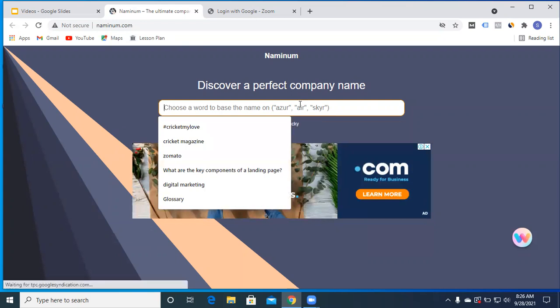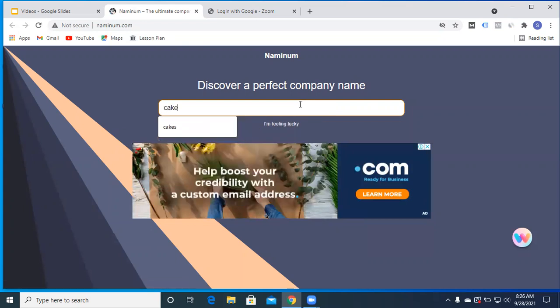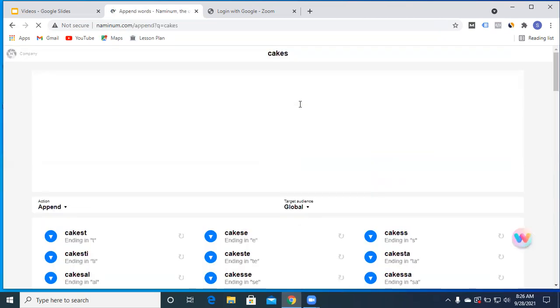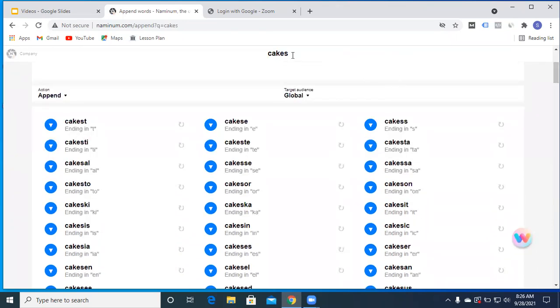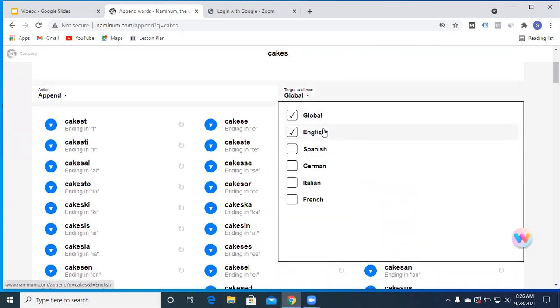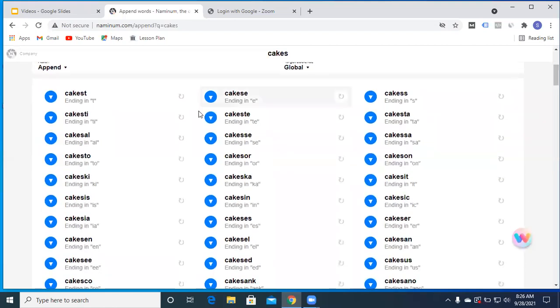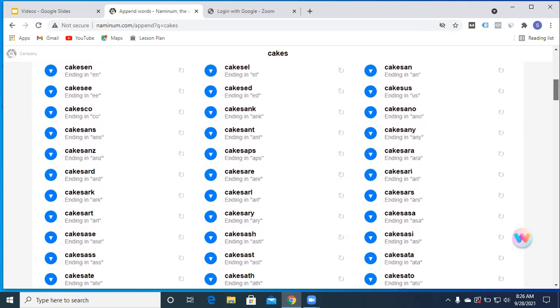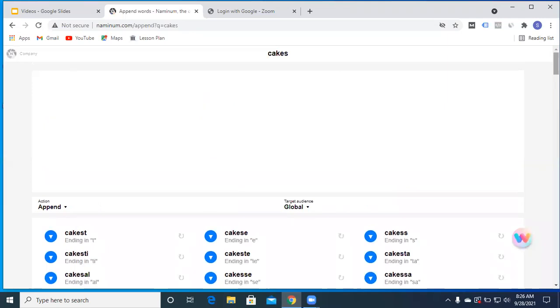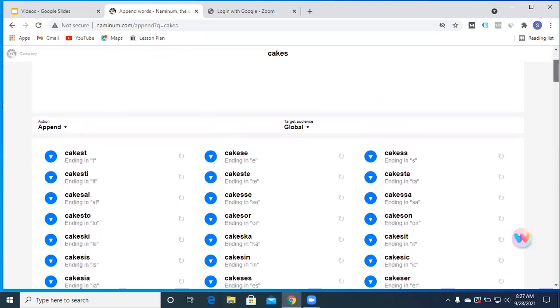So if I'm working on a niche like cakes, then we enter it and we'll find n number of options here for my particular niche of cakes. We can set a target audience, global, English, Spanish, according to our requirement. And we have a list of options that are available: cakes, cakeys, cakesti, cakesta, n number of options are there. So this is a very good tool to get new business ideas as well as business names.